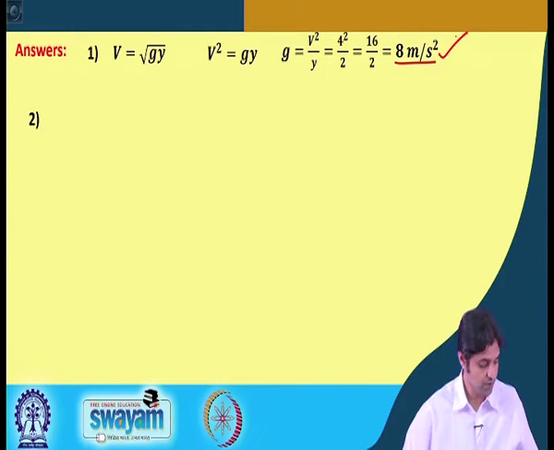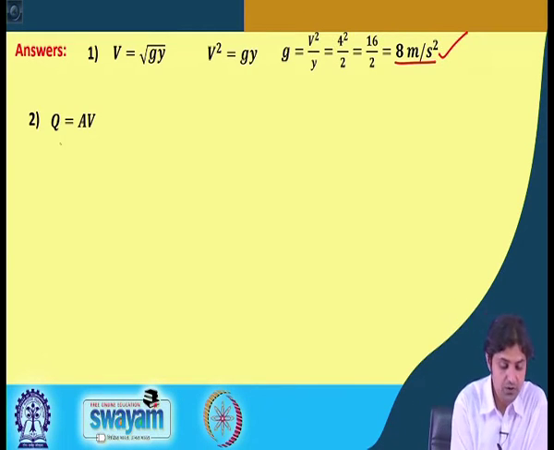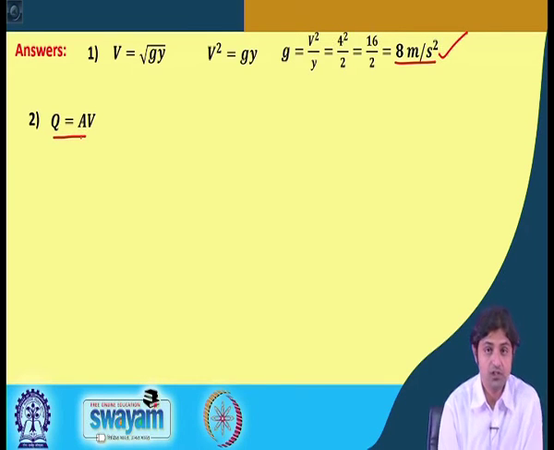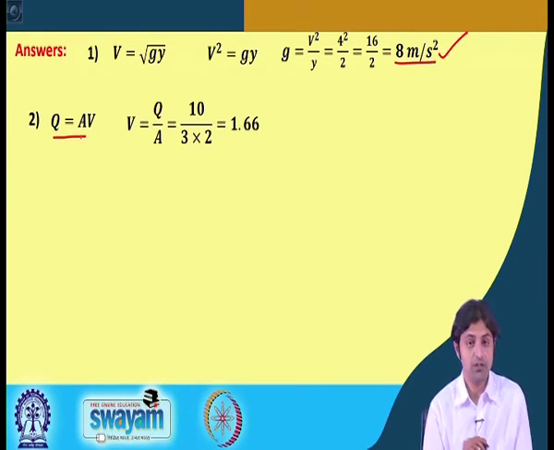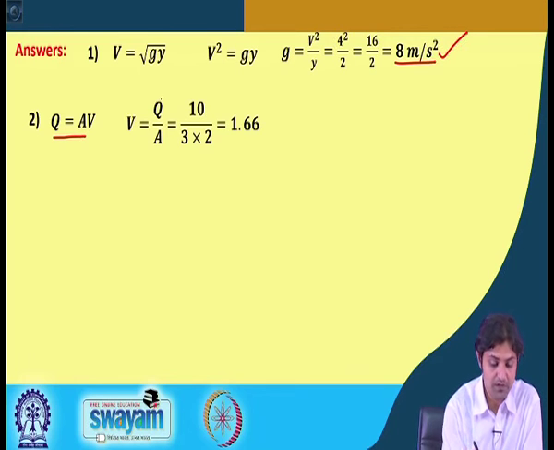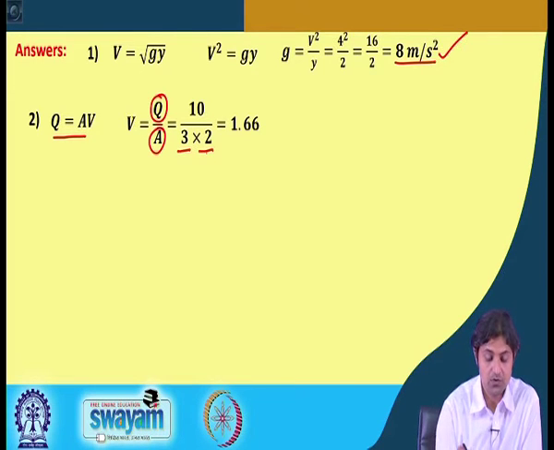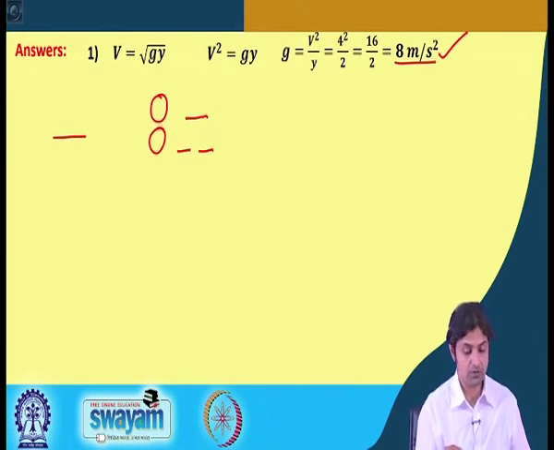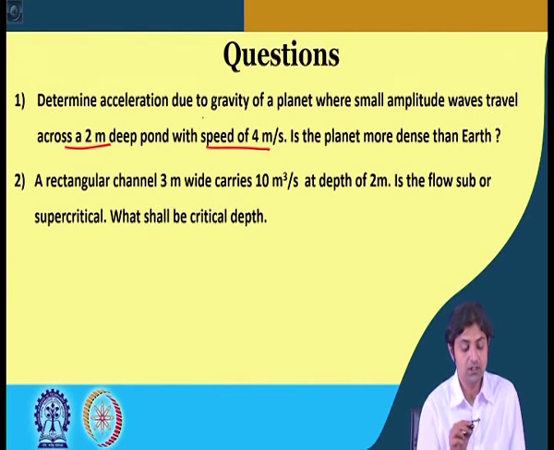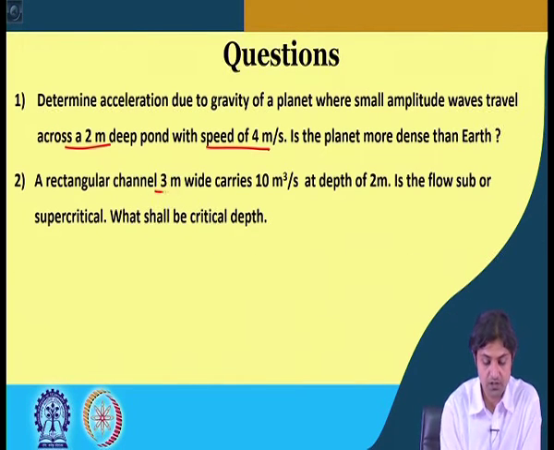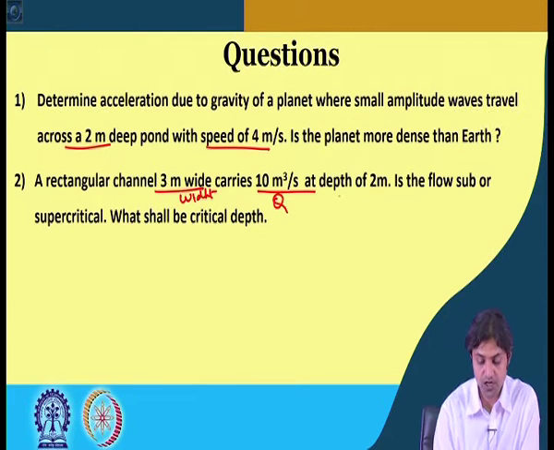flow regime. So, we know that q is given by area into velocity. Therefore, we have been given the discharge, we have been given the area. So, area is 3 into 2 and the q was given as 10. If you go back and look at the problem, it says the rectangular channel, 3 meter wide, so this was the width, carries 10 meter cube per second. So, this was discharge at the depth of 2 meter, this was d.